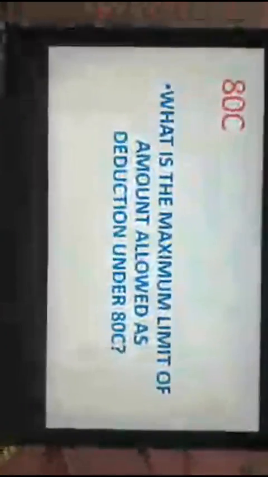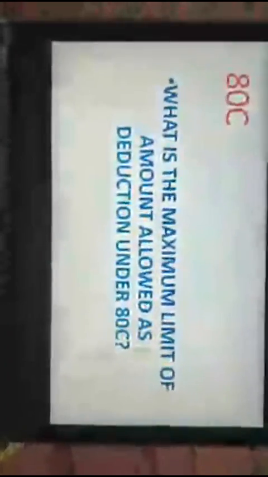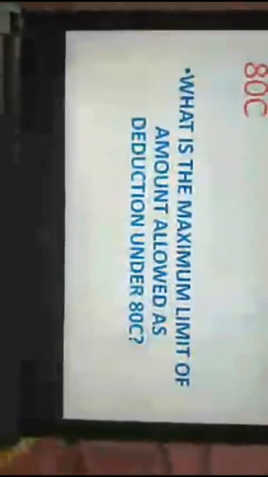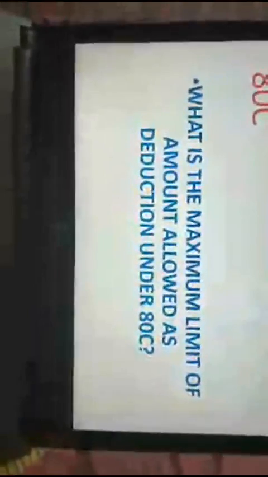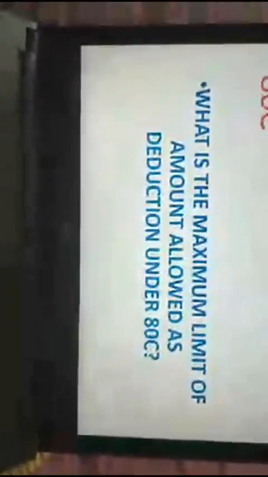What is the maximum limit of amount allowed as deduction under section 80C? Can I have all of you typing in the answers fast in the comment section? I hope you all can see the question. Please type in the answers. I'm not able to see any answers. You'll have to be fast. Yes, I can see Sheetal is the first with one person who's typed 1,50,000. Even others, yes, Kajal, yes, Dikshita. So now I'm getting the answers.